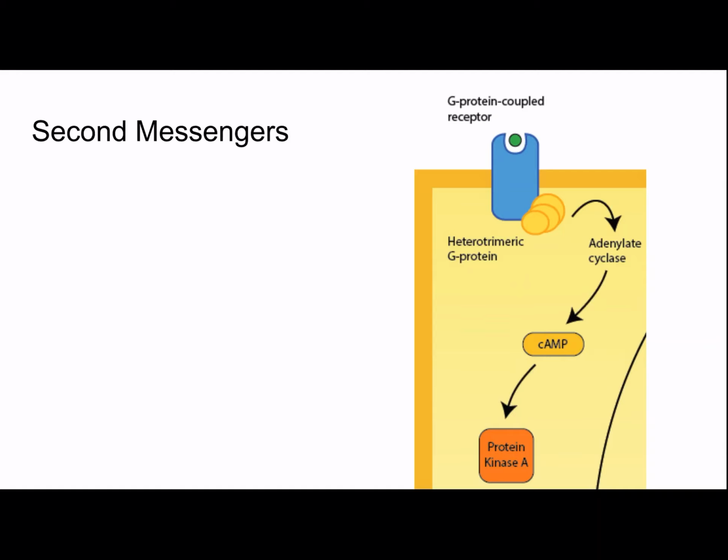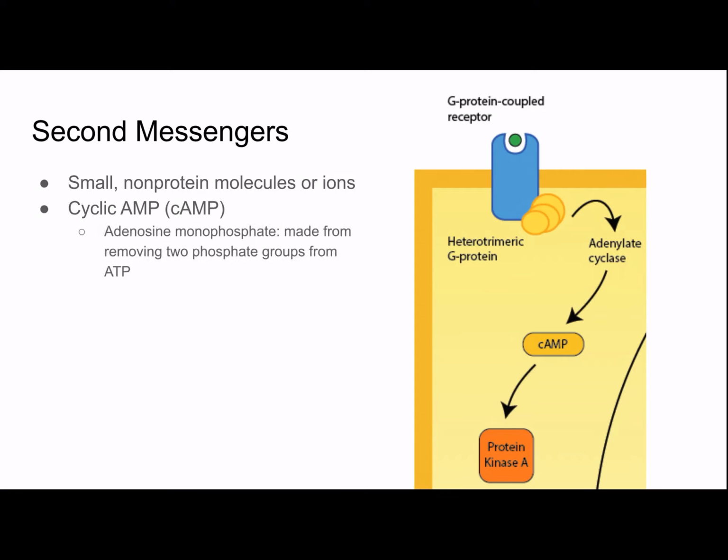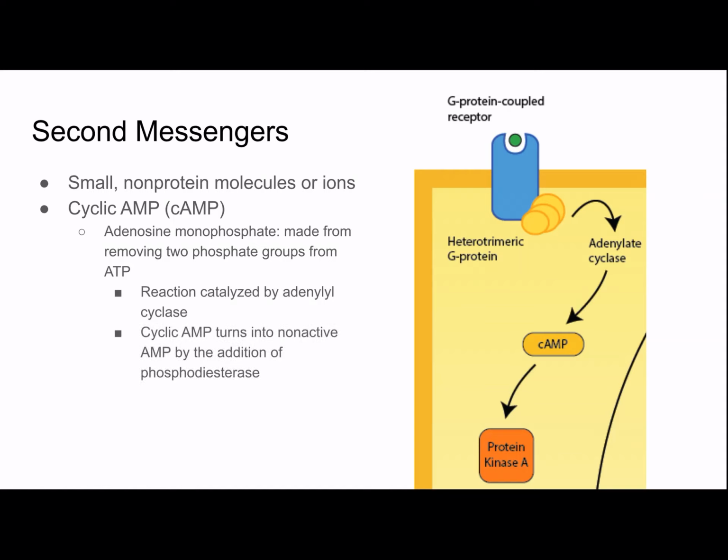Second messengers are small non-protein molecules or ions. The first messenger would be the ligand that starts everything. An example is cyclic AMP, or cAMP. AMP is adenosine monophosphate, which is made from removing 2 phosphate groups from ATP, adenosine triphosphate. The reaction is catalyzed by adenyl cyclase. Cyclic AMP turns into non-active AMP by the addition of phosphodiesterase, another enzyme. cAMP will often activate protein kinase A, which will in turn phosphorylate another protein.